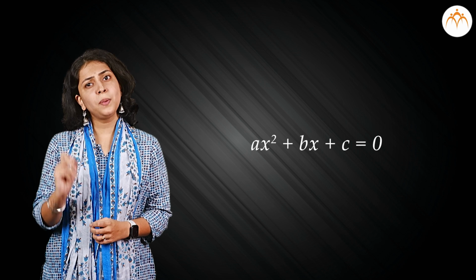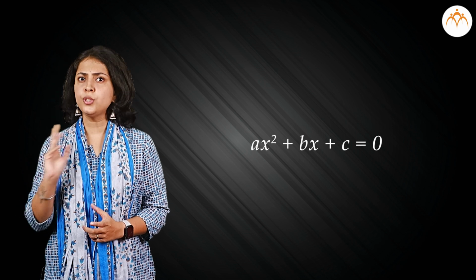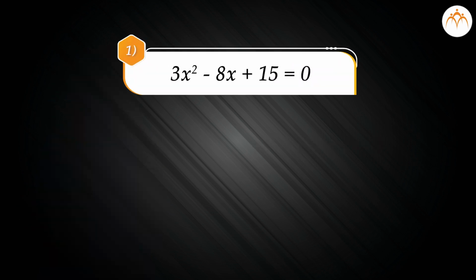Now let's see some examples and compare those with the standard form we have seen above, that is, ax square plus bx plus c equal to 0. 3x square minus 8x plus 15 equal to 0 is a quadratic equation.